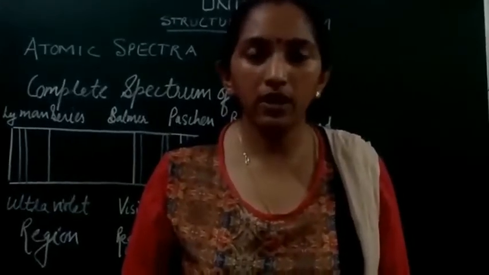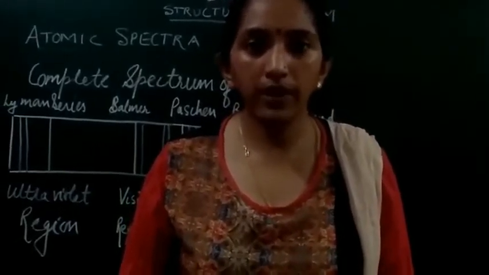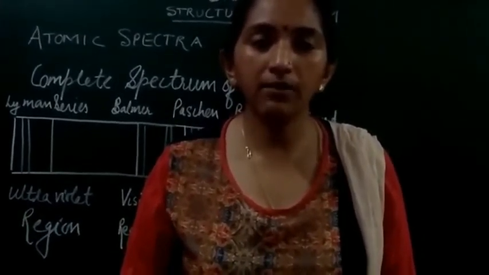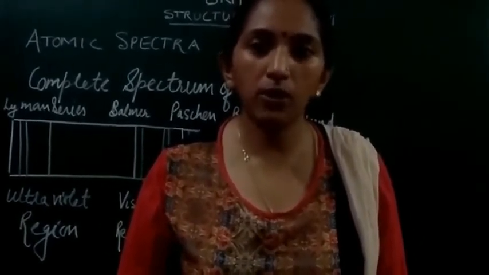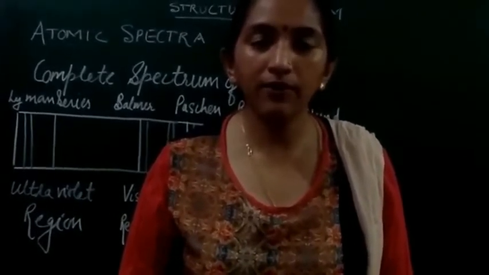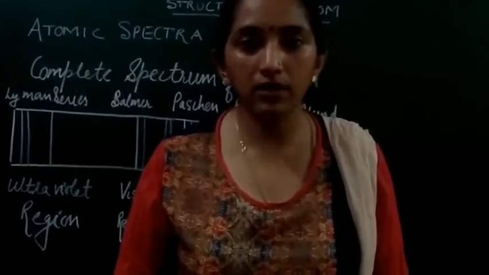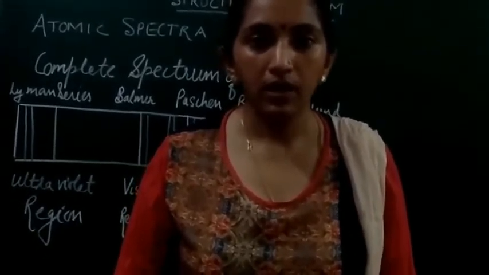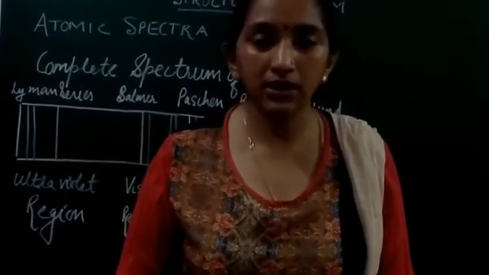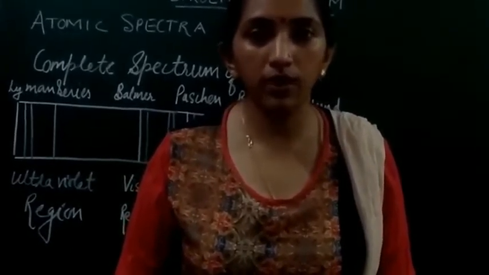Discuss the emission spectra and the absorption spectra. Now let me make clear that the number of lines obtained in the emission spectra is more than in the absorption spectra. So if we want to get the spectra simplified, we find out the absorption spectra of the particular substance. The study of the spectra of different chemical substances is known as spectroscopy.